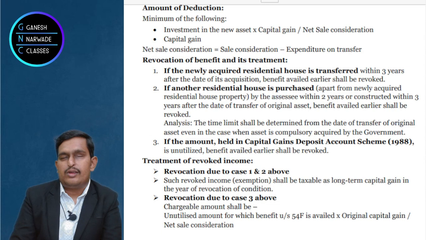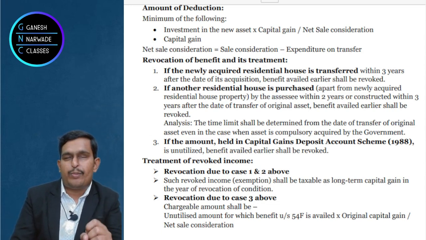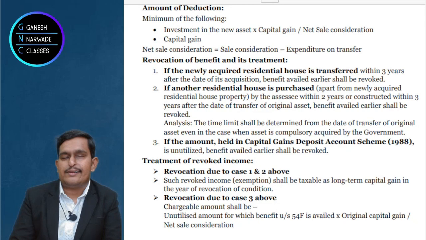Suppose example, you break the conditions. That means the asset which you purchased, you sold within 3 years, or you purchased another house property within the stipulated time period.